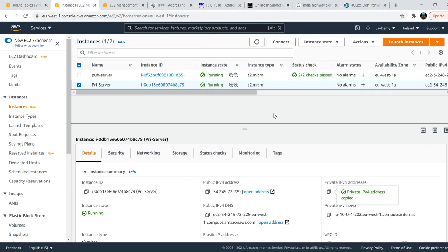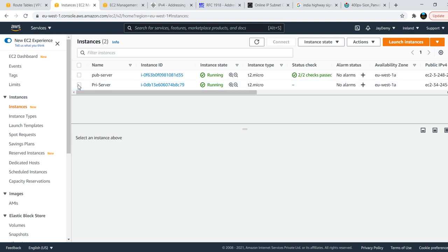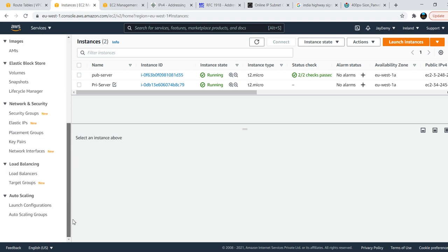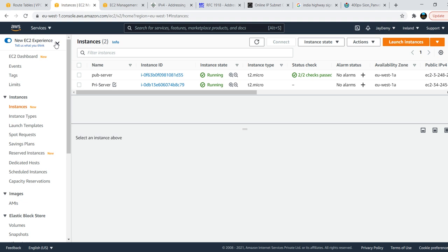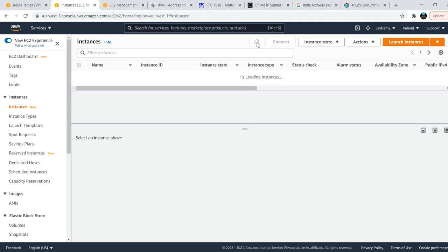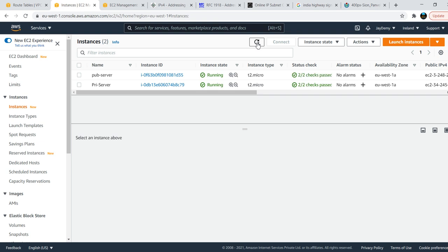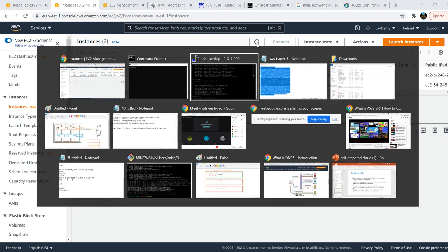Yeah, guys, this is how we need to create and secure our public and private environments. Any doubts, guys? So how can we test, right?